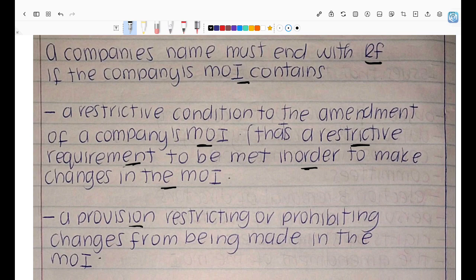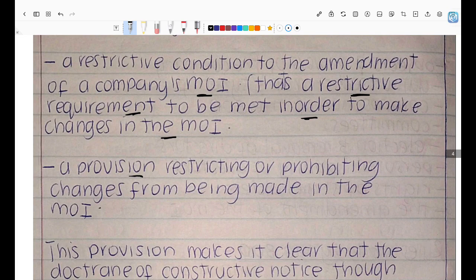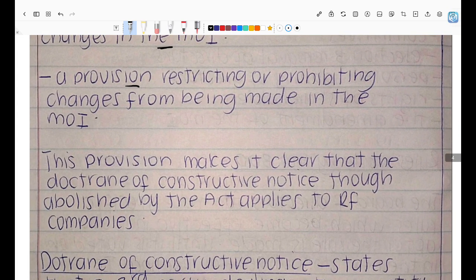For the first one, we're saying there is a restrictive condition. There's a condition that you need to meet in order to change that provision. In the other one, we are saying there is a provision completely blocking you from changing the MOI. If your company's MOI has such a provision, then the name of your company should end with RF, right?